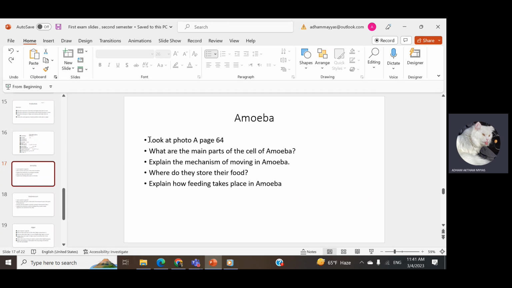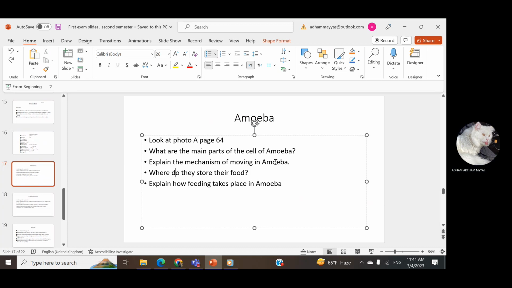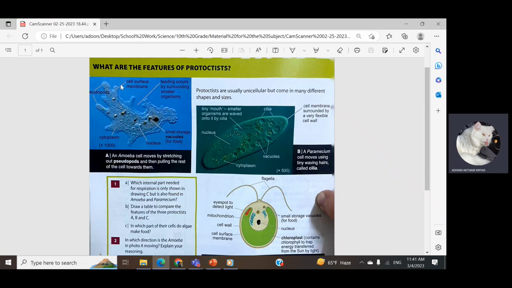Amoeba, you have to look at page 64, photo A. And we should know what the main parts of the cell of amoeba are. From here, we can see the cell surface membrane, pseudopods, cytoplasm, nucleus, and vacuoles, and they are feeding by what?